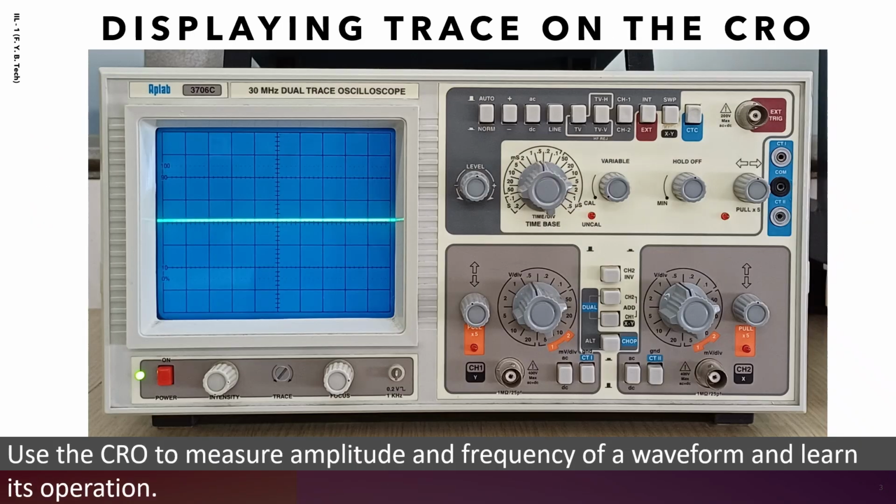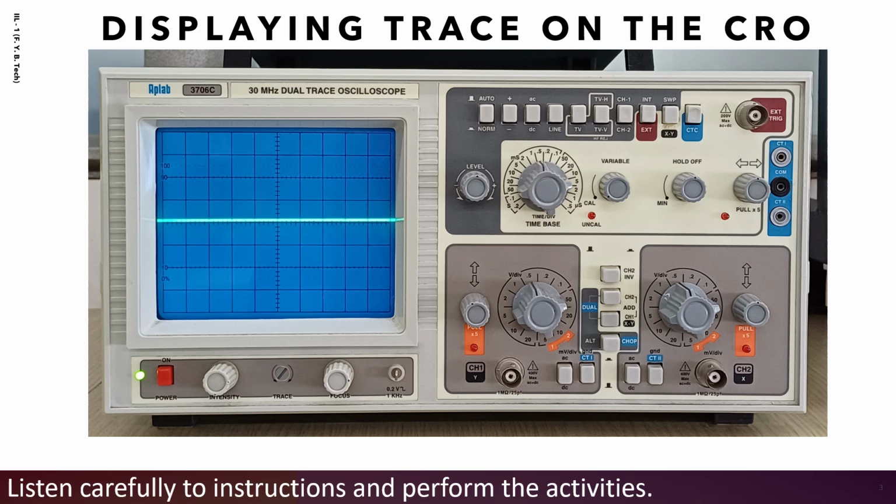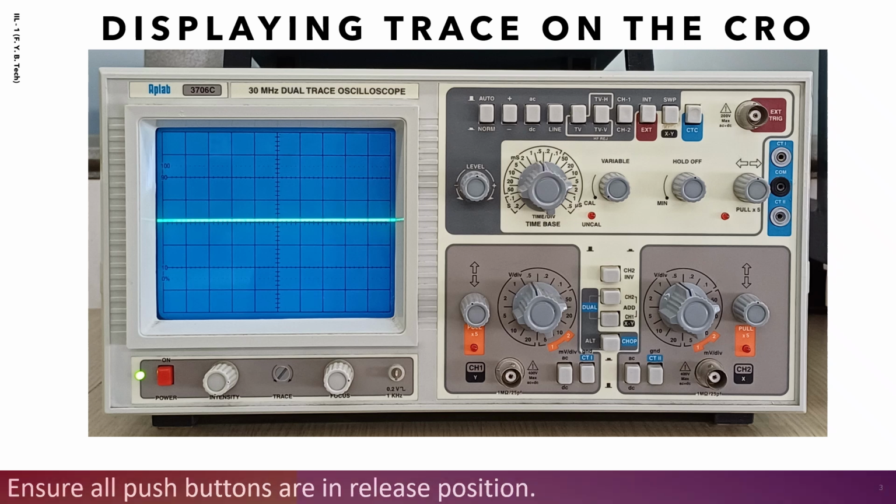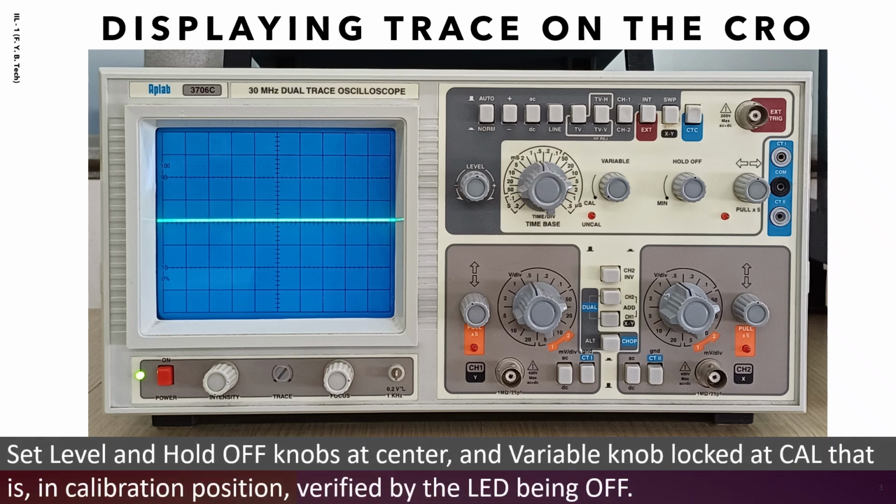Use the CRO to measure amplitude and frequency of a waveform and learn its operation. Listen carefully to instructions and perform the activities. Ensure all push buttons are in release position. Set level and hold off knobs at center and variable knob locked at cal, that is, in calibration position, verified by the LED being off.